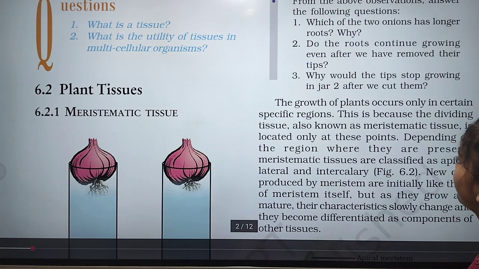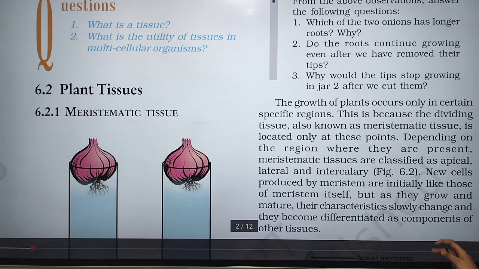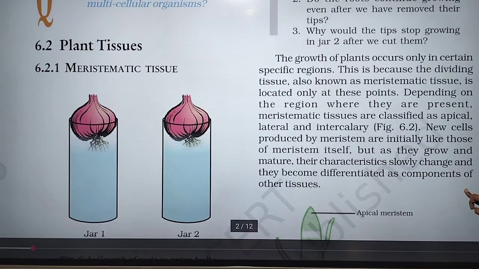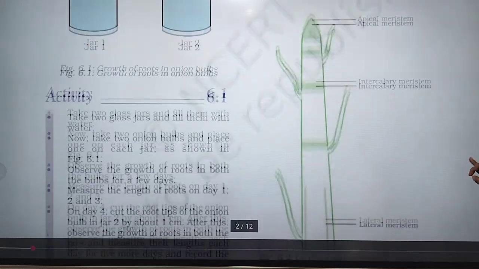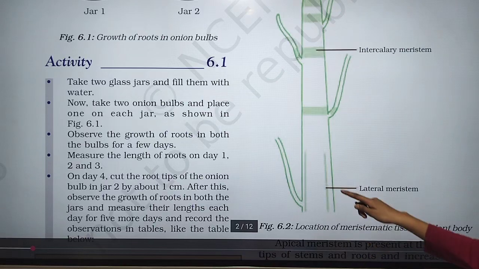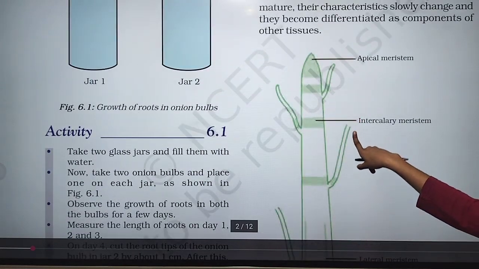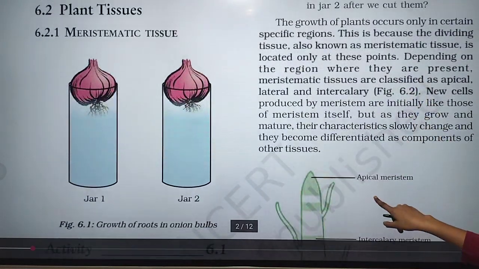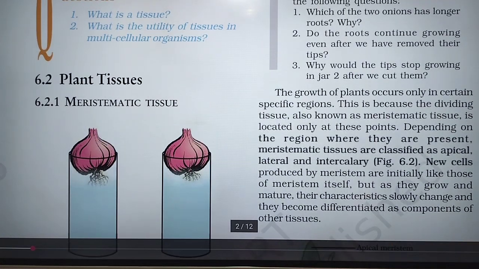Depending on the region where they are present, meristematic tissues are classified as apical, lateral and intercalary. It means the meristem is divided into three types based on location: lateral, intercalary, and on the top it is called apical meristem.